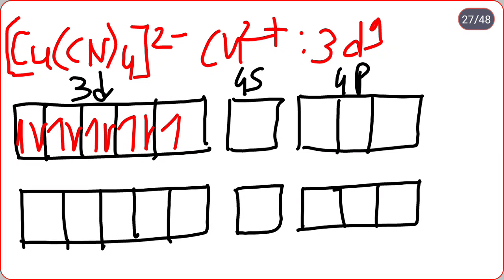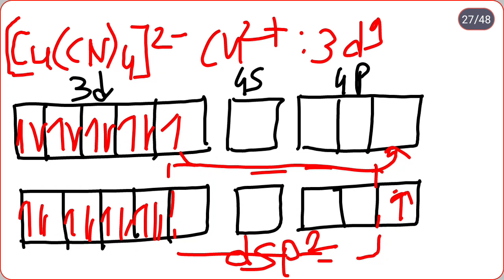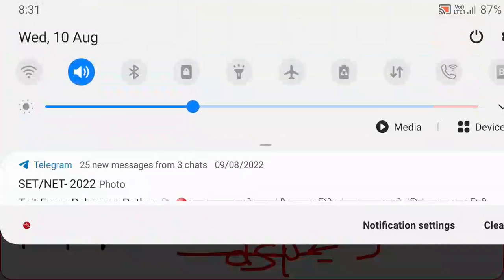But here cyanide, CN, is a strong electron pair donor, so during formation of the complex, what happens? It forces an electron to be promoted from 3d to 4p orbital, and it undergoes dsp2 hybridization. So here 1 2 3 4 5 6 7 8, and this electron is forced to the 4p orbital, and therefore it undergoes which hybridization? dsp2. Why? Because cyanide is a strong electron pair donor.